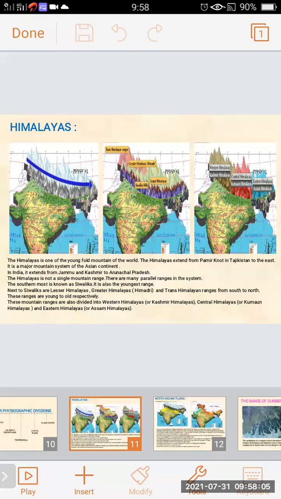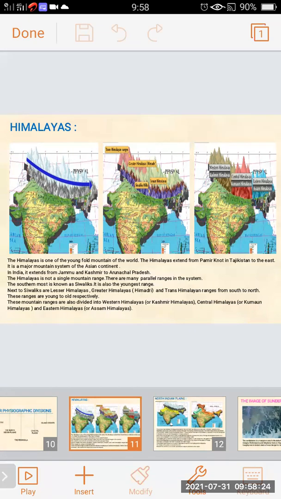The southernmost is known as Shivalik. It is the youngest range. Next to Shivalik are the Lesser Himalayas, Greater Himalayas, and Trans-Himalayas from south to north. These ranges are young to old respectively.